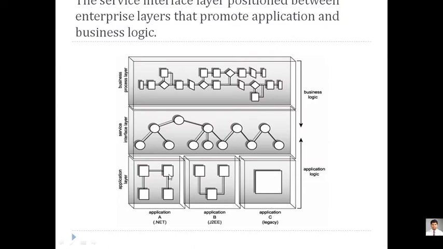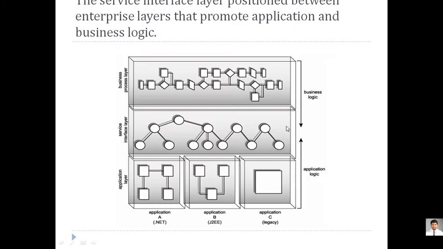So what integrates all three of these applications, that is the application layer, is called the service interface layer. And whenever this application is converted into business logic, the layer working in between this application logic and business logic is called the service layer. Now this service layer contains business logic also, and this layer contains application logic also.